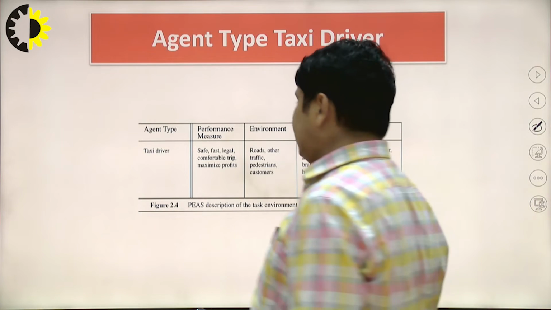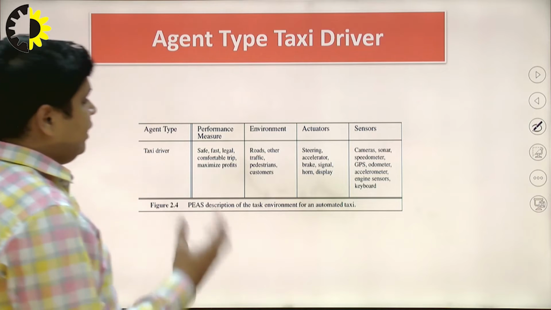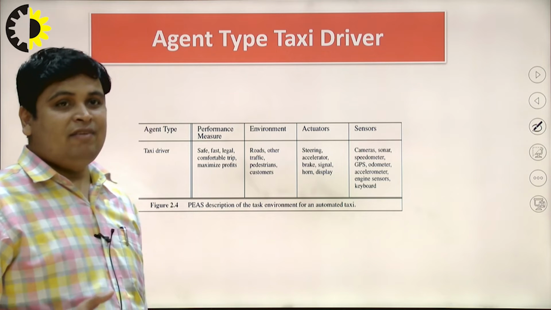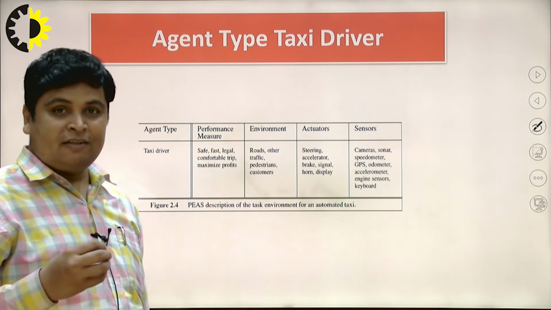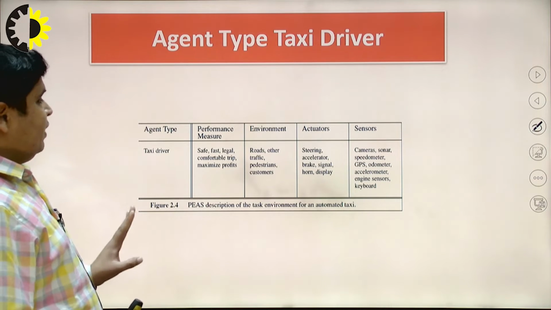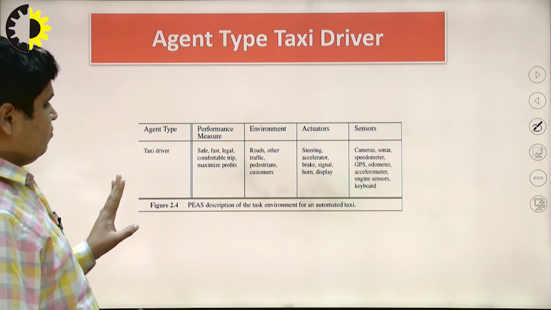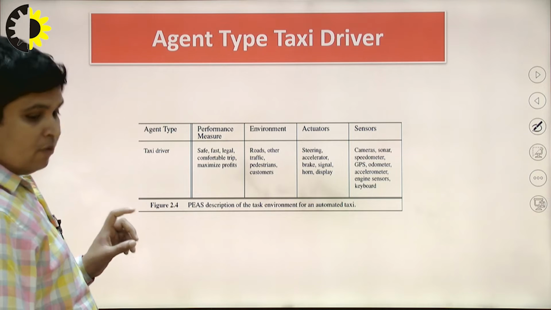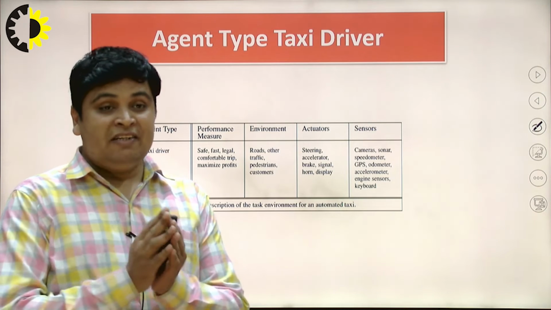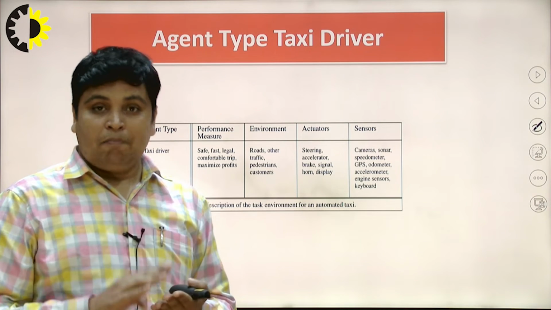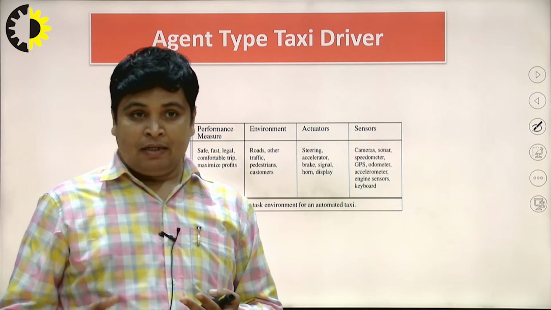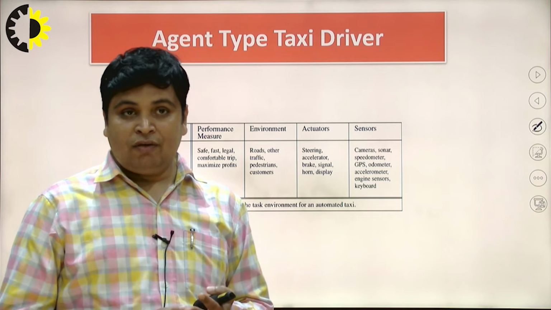Now again, I am going to design a driverless car. First, the agent type we have chosen is a taxi driver. If we are going to define the agent, we first consider four areas. The first one is performance measures, then in what environment our agent will behave and live, then actuators and sensors.